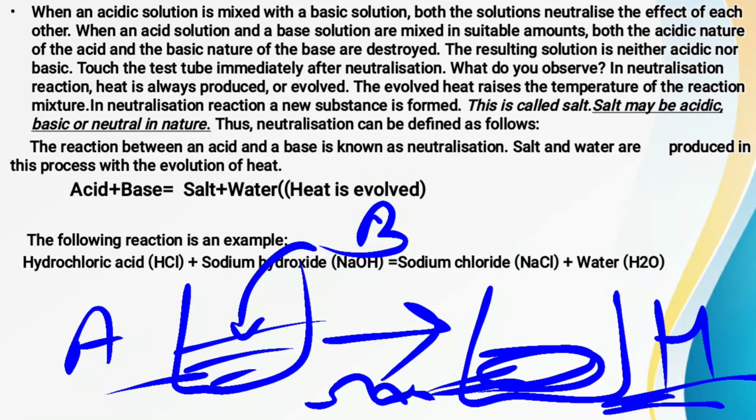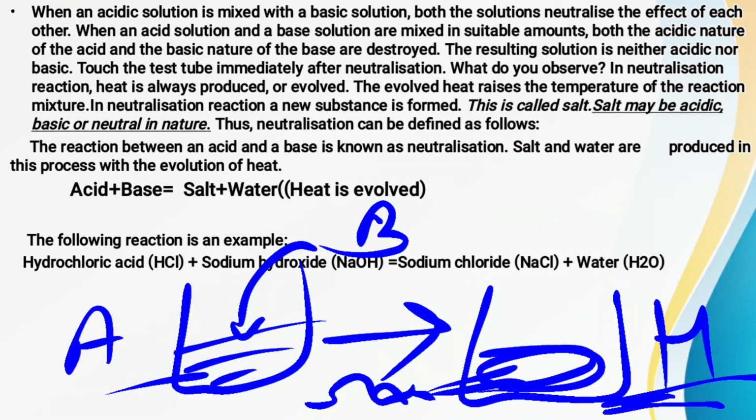And you can see it also: suppose you take one acidic solution, here you have taken some amount of the base, and here you are getting some amount of the new substance. So if you touch this beaker, you will find it a little bit hot. If you touch it, you will feel that some heat is evolving. Fine.